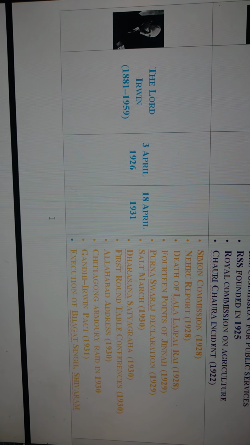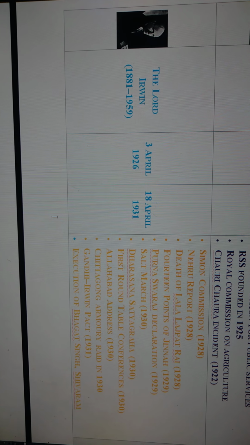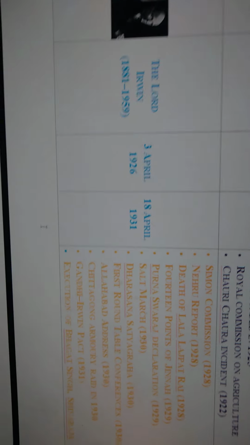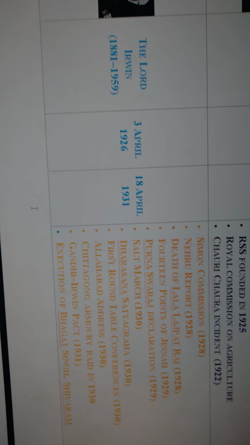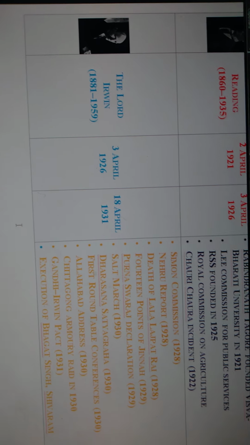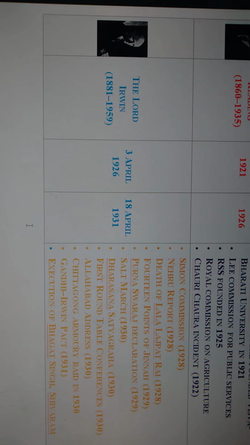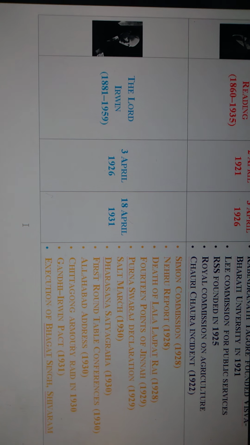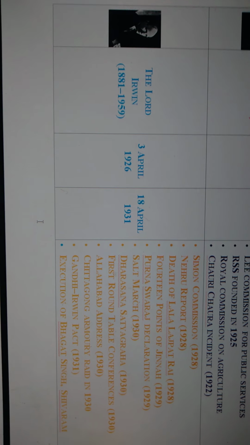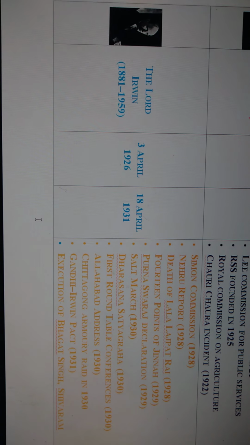And the next Viceroy was Lord Irwin. He was the Viceroy of India from 3rd April 1926 to 18th April 1931. In his period, the Simon Commission arrived in 1928, and Indians gave the slogan "Simon go back, Simon go back." The Nehru Report came in 1928, and Lala Lajpat Rai died in 1928 due to the lathi charge by the Britishers, which severely wounded and injured him.